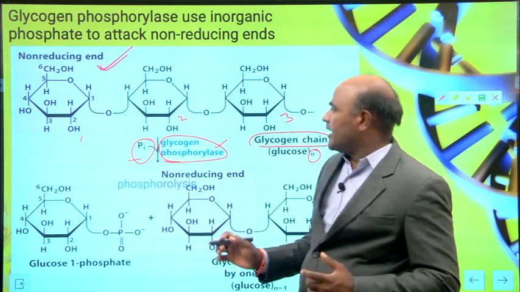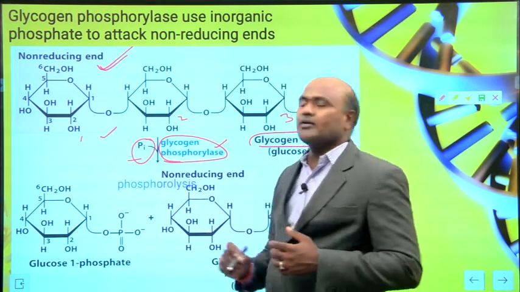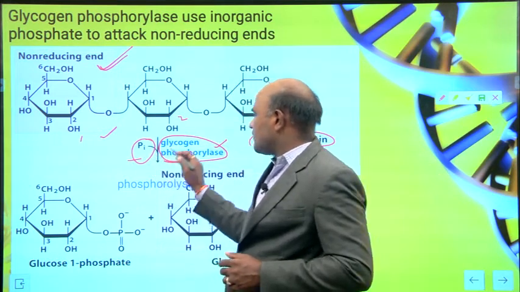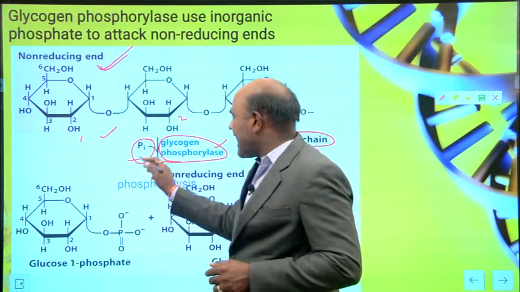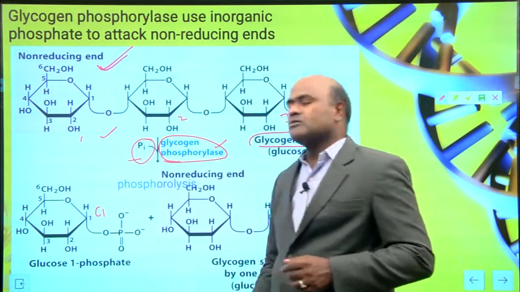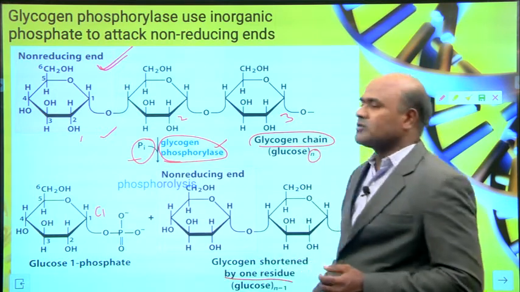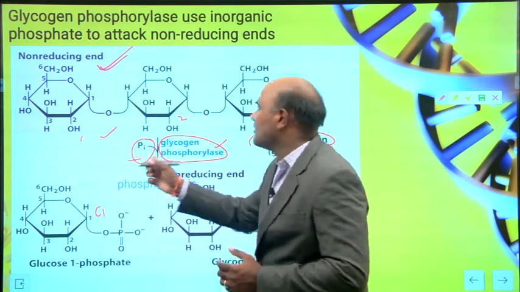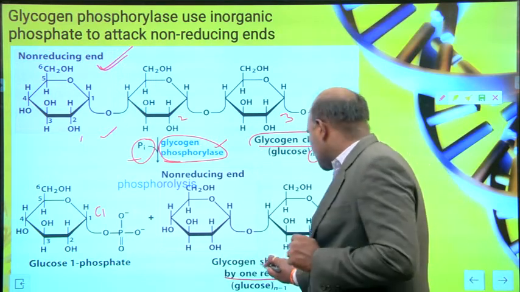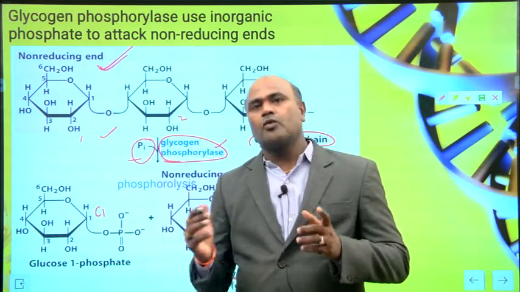The glycogen phosphorylase uses inorganic phosphate to attack the non-reducing end. You can see that the inorganic phosphate is attached to the carbon 1 position. It will produce two molecules: one is glucose 1 phosphate, and the other is glycogen shortened by one residue of glucose. So compared to before, it is reduced by one sugar molecule, one glucose unit.